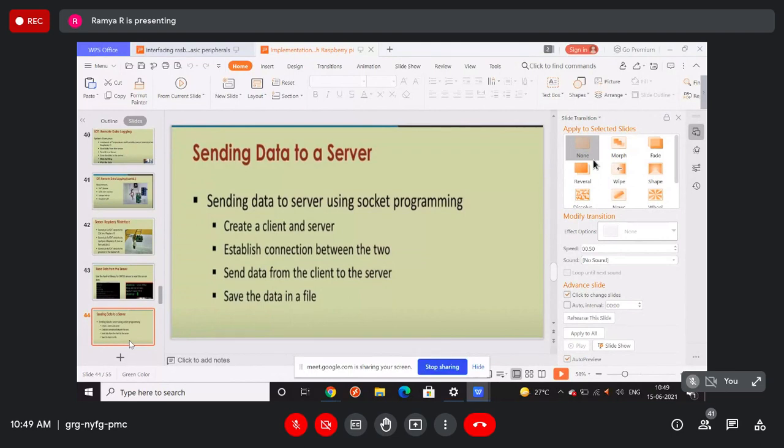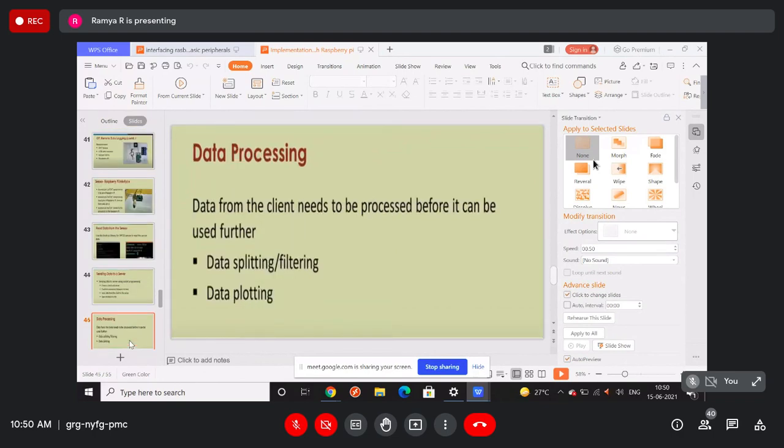Even after the subject is over, I want you to concentrate on it. Even if you are not interested in IoT, just do some things, at least DIY. You can do something in your house or at your workplace. So please guys, don't neglect this subject. This is really fun and good. It's not a difficult subject, you can learn it easily. I'm suggesting, everyone, please don't neglect this subject.